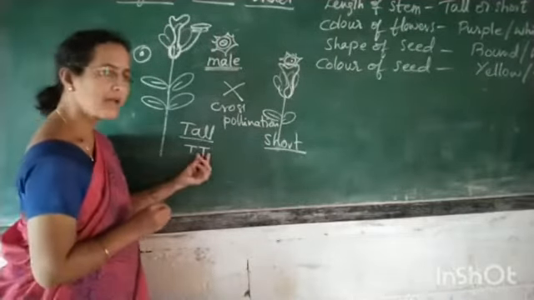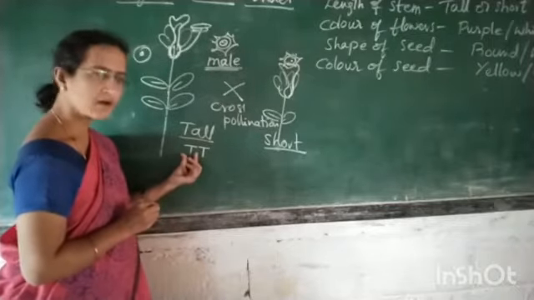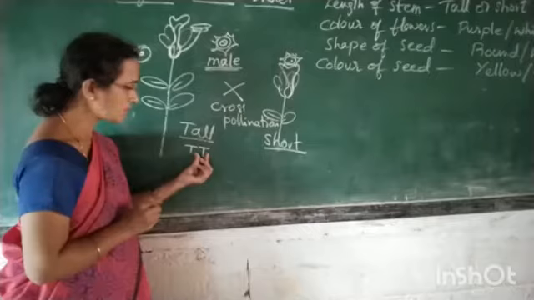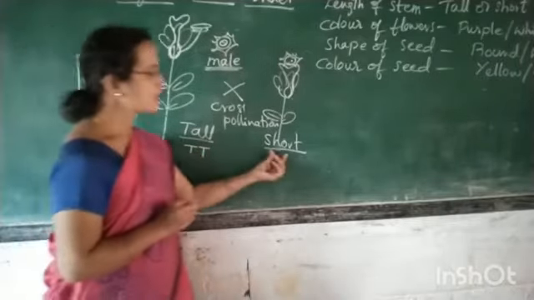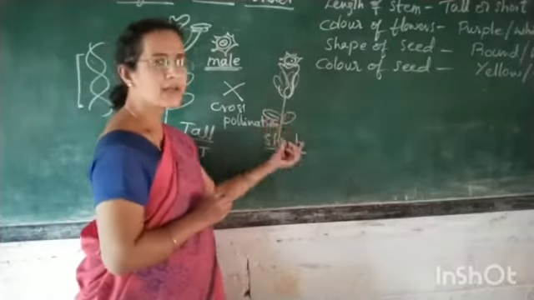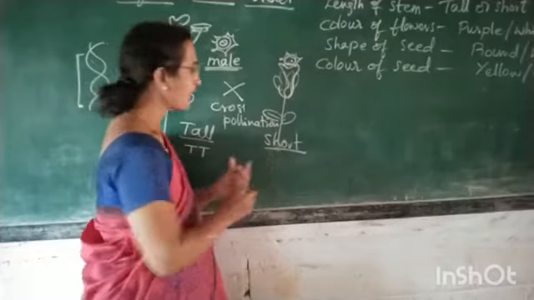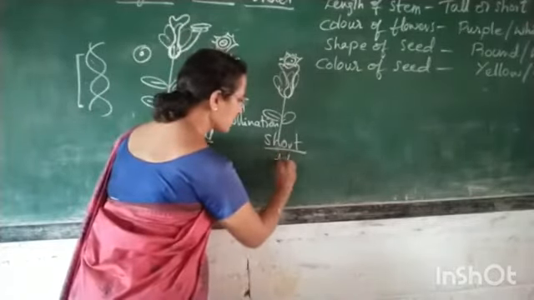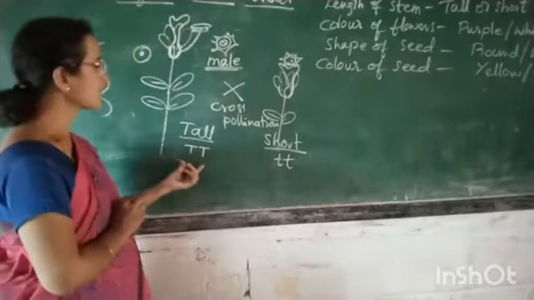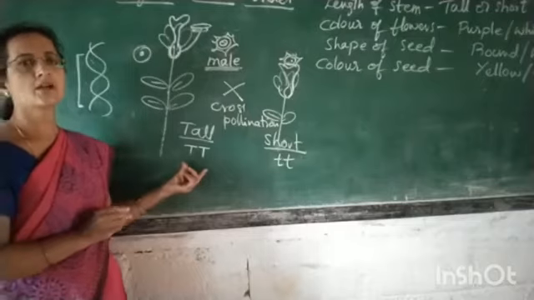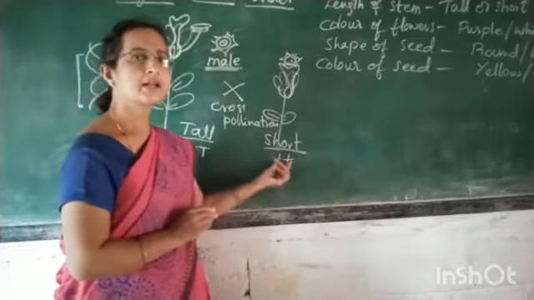And there will be another contrasting factor with that tall character. That character also will be denoting the tallness. Whereas here in the short plants, the short character is also coded by two factors. So here he considers those two factors as small letters t and t. Here tallness is considered as a dominant character and here small t is considered as a recessive character.